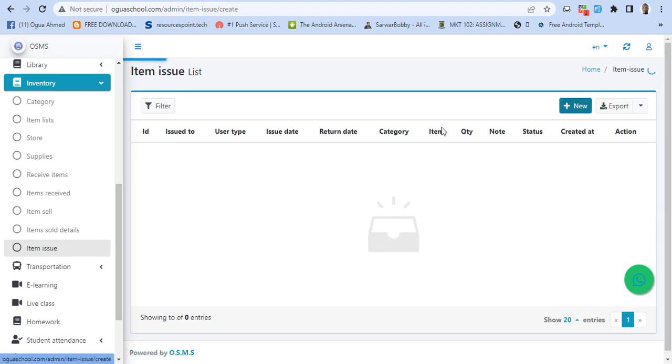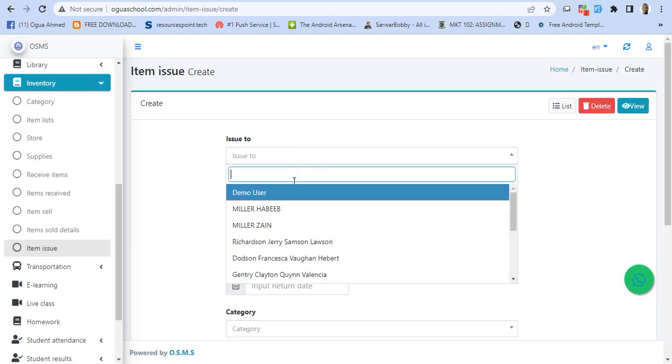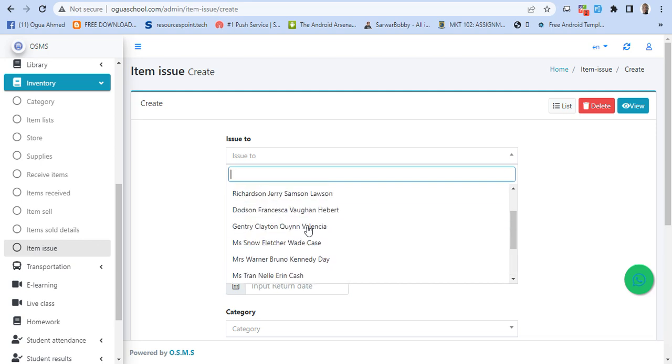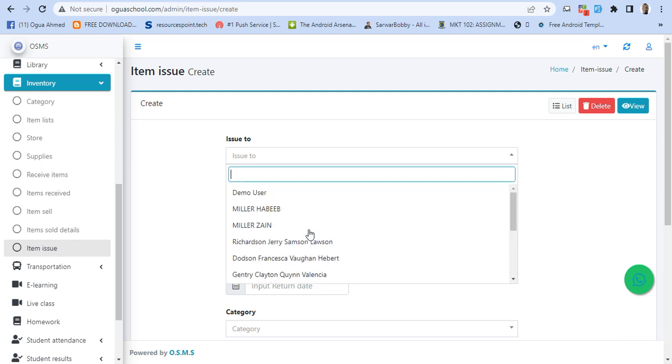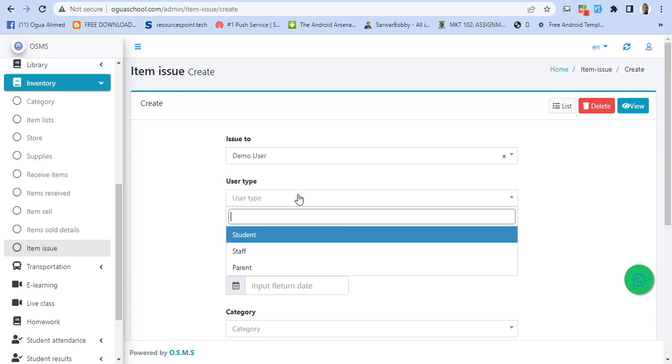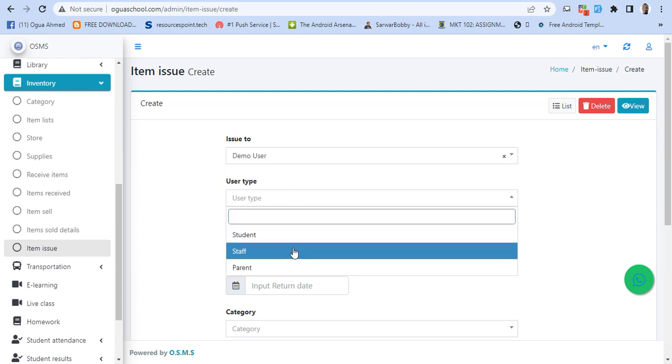And in case you also issued an item, you can also come to item issue. You click on new, and then issue to, and then the name. So this is a list of all users, both students and staff members. So maybe you issued a book to this user, and the type is a student or staff.